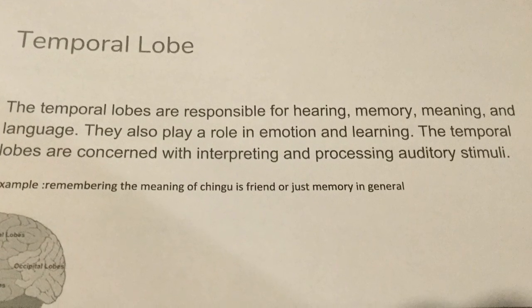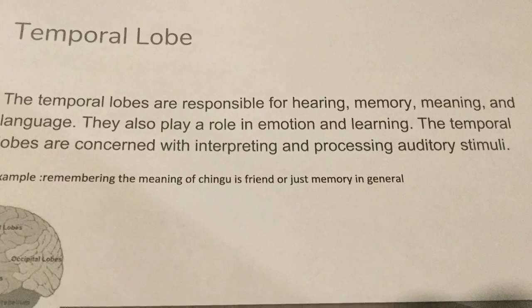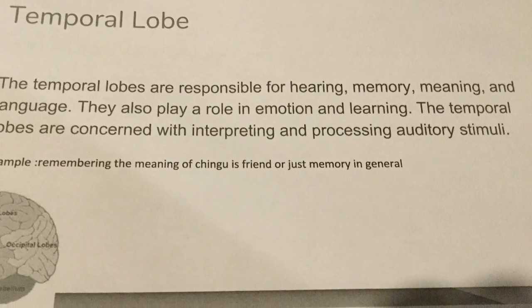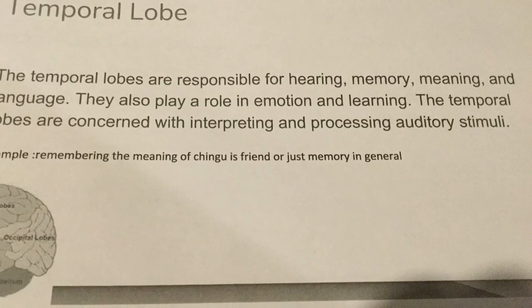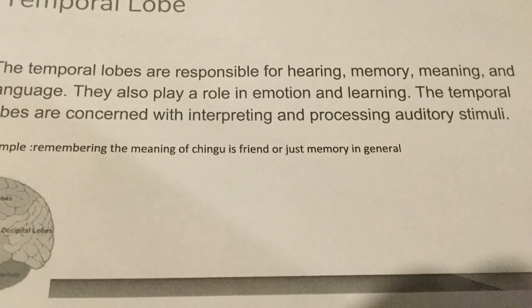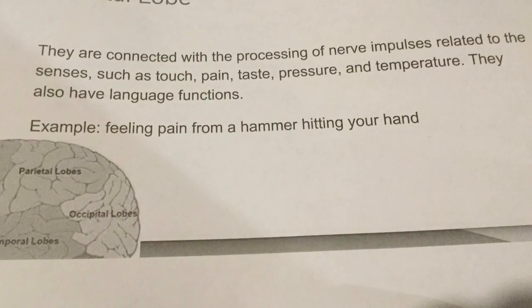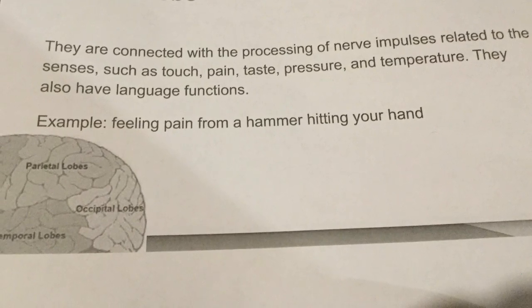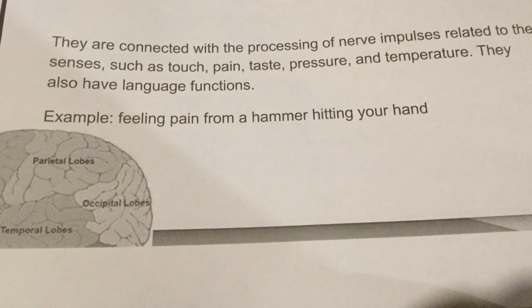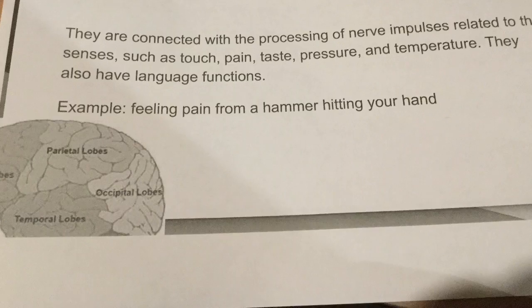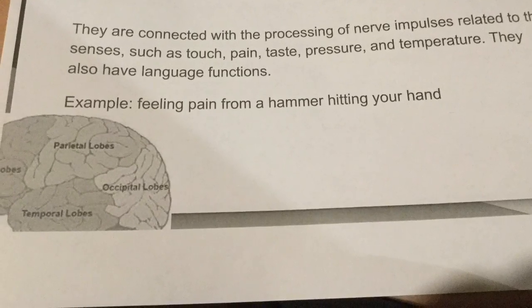The temporal lobe is responsible for hearing, memory, meaning, and language. They also play a role in emotion and learning. The temporal lobes are concerned with interpreting and processing auditory stimuli. The parietal lobes are connected with the processing of nerve impulses related to the senses, such as touch, pain, taste, pressure, and temperature. They also have language functions.